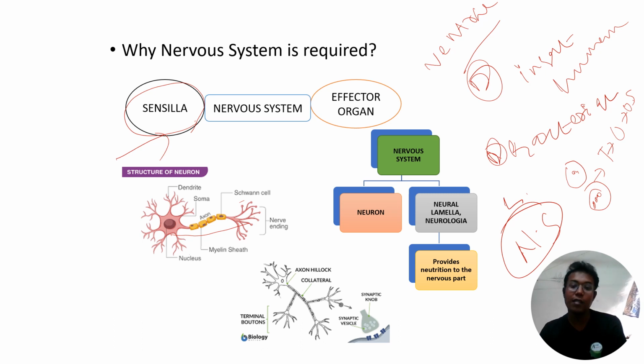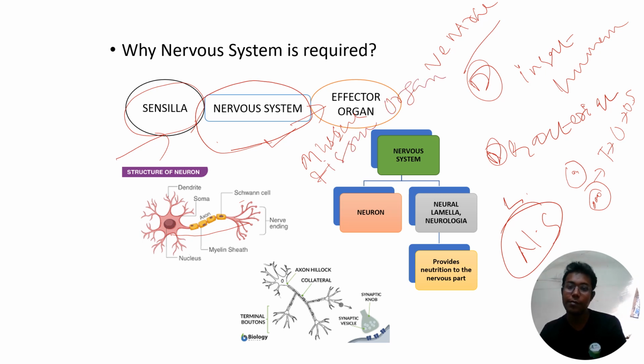From there, these sensilla take the signals, impulse, stimuli, whatever you want to say. And this stimuli, whatever impulse they take, must be put into action. That is done by the nervous system. The nervous system processes that stimuli and then commands the effector organ. The effector may be muscles or any tissue or any organ.